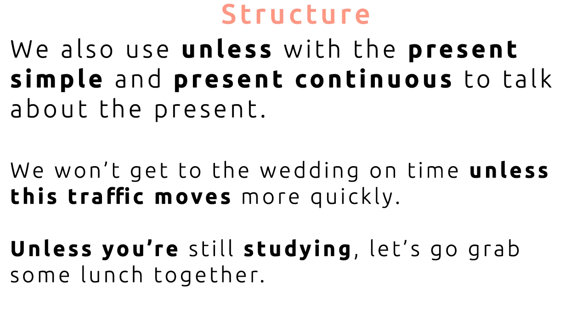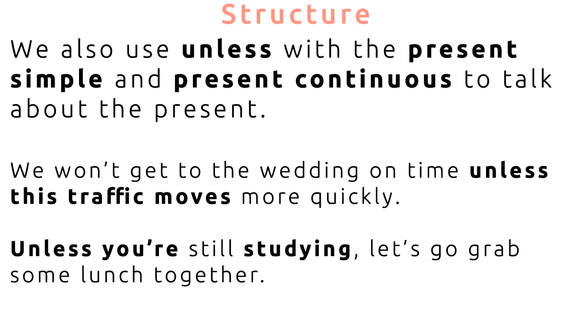You will be able to know whether they're talking about the present or the future from the context. So in this example, the person is obviously in the car and sitting in lots of traffic. So he or she is obviously talking about the present. And in the second example, we're using the present continuous with unless.